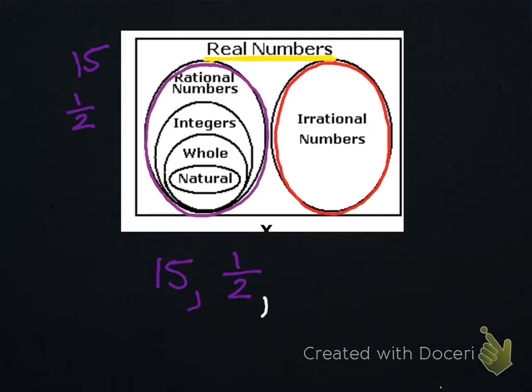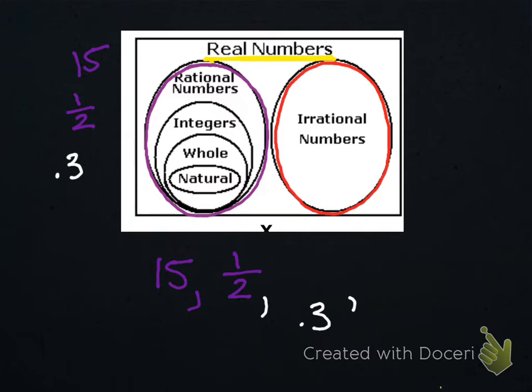I'm going to give you another number. Let's go with point 3, 0.3. Rational. It is rational, and I'm not changing color. I'm putting it over here. It should be purple, but I don't have the time. All right, let's do another one.